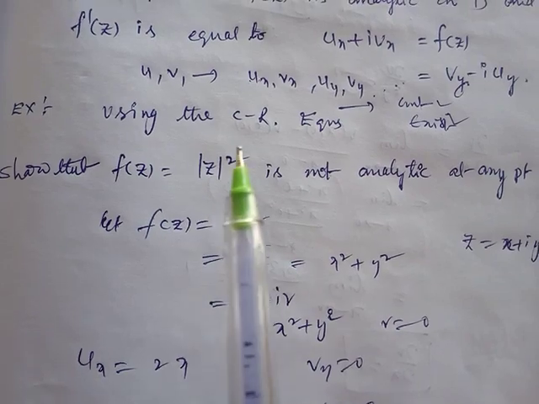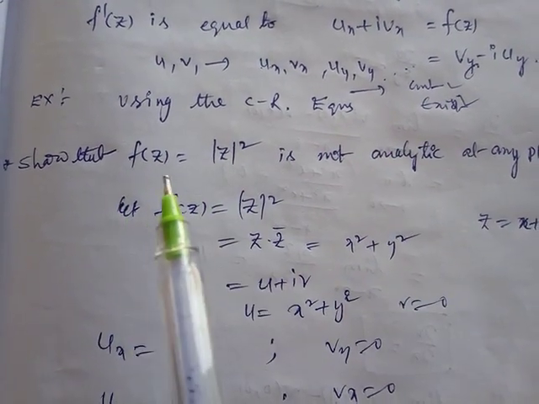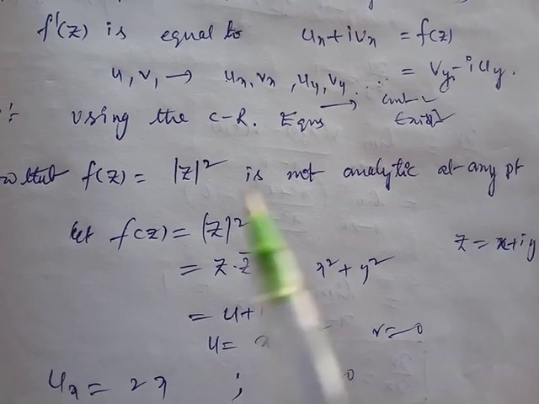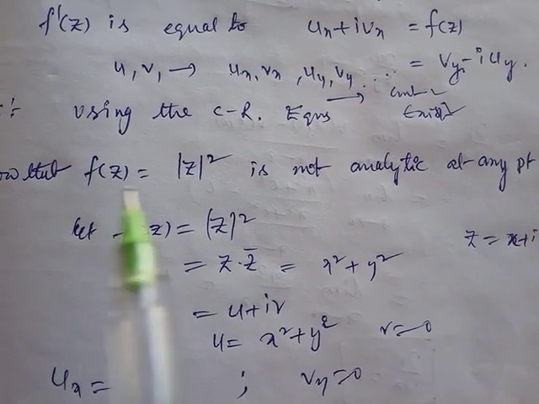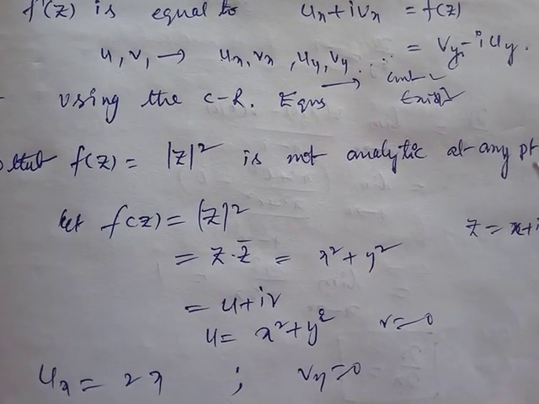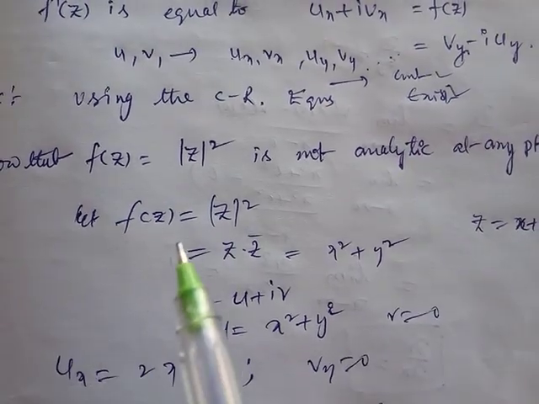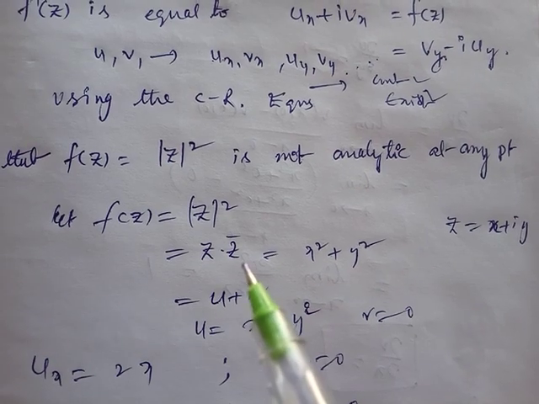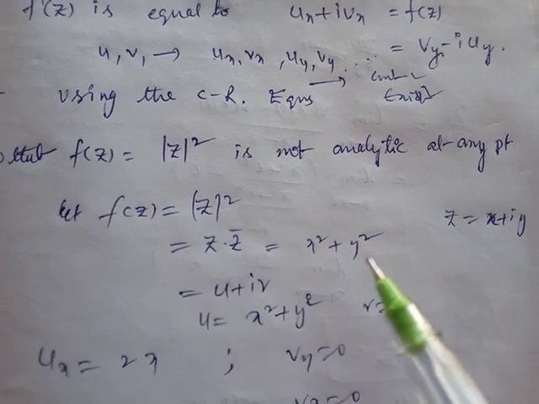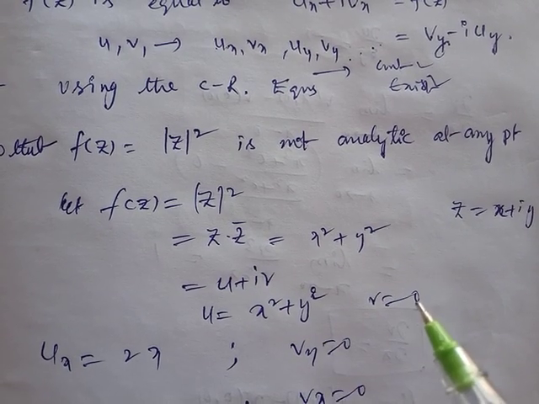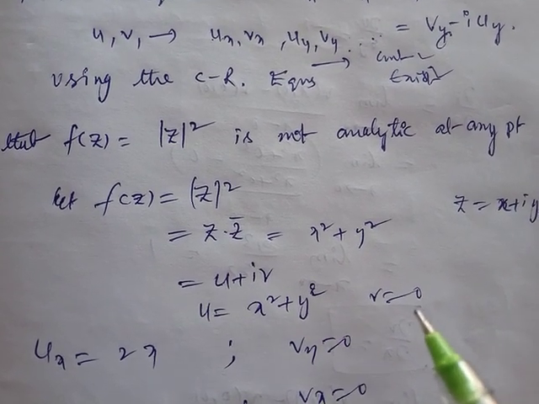See here with one example. Using the Cauchy-Riemann equations, show that f of z equal to mod z square is not analytic at any point. Let f of z equal to mod z square. Mod z square means z into z bar. z equal to x plus iy, so z into z bar is x square plus y square. Here the real part u equal to x square plus y square, and the imaginary part v equal to 0.